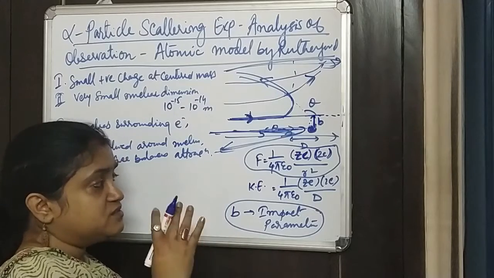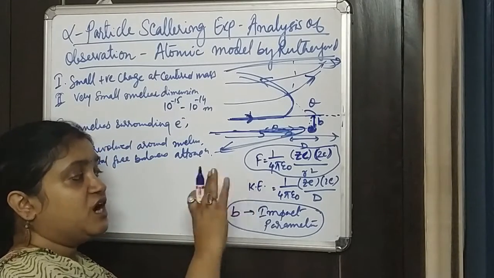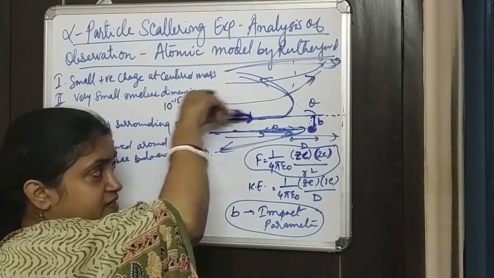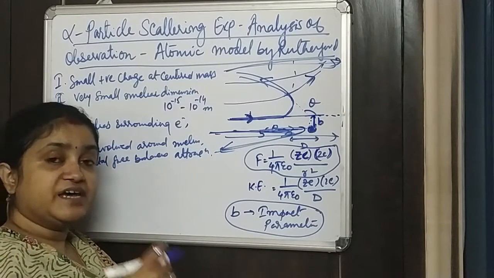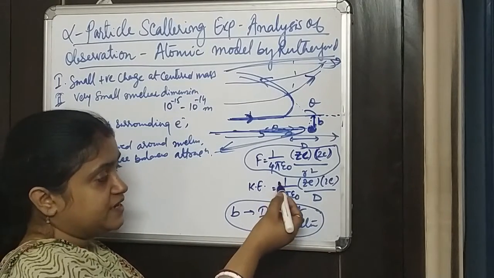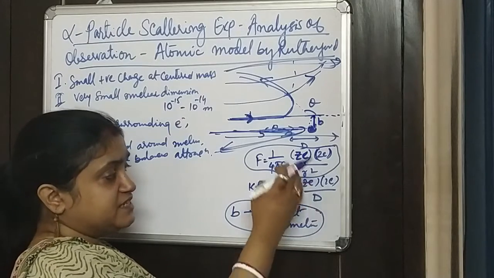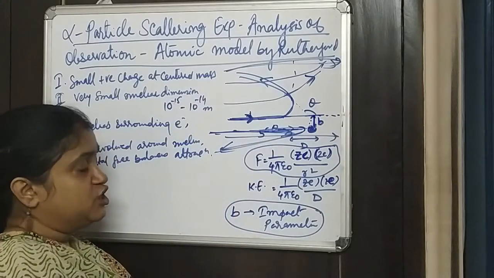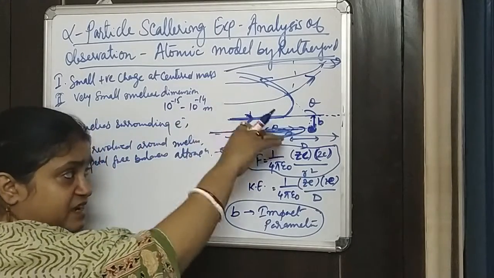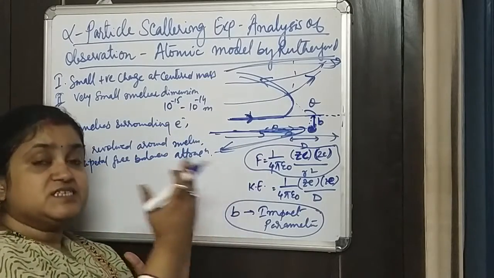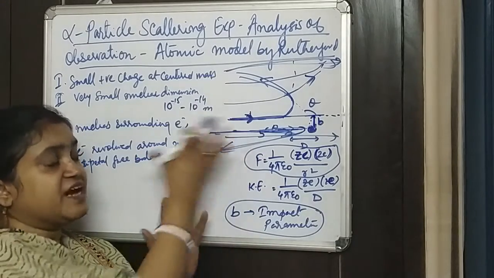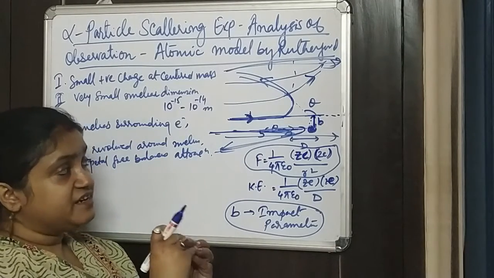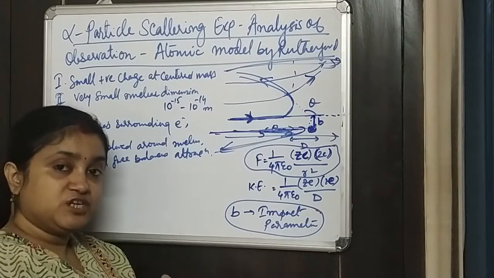Now talking about kinetic energy and potential energy, and how they play a very important role here. Suppose the alpha particle is coming with very high kinetic energy, and at a certain distance d the potential energy is 1 by 4 pi epsilon naught, Ze into 2e, divided by d. When it starts coming towards the nucleus, its kinetic energy starts to reduce, and this kinetic energy starts to convert into potential energy.